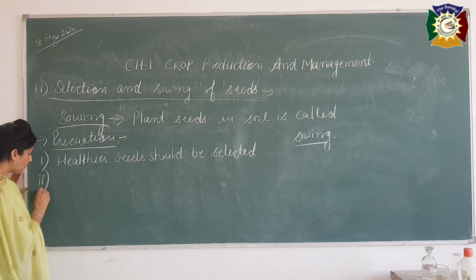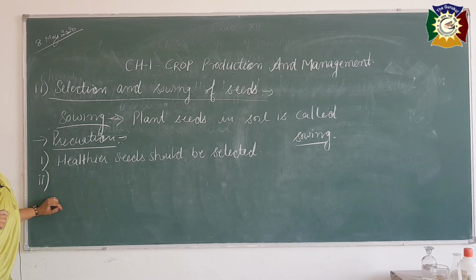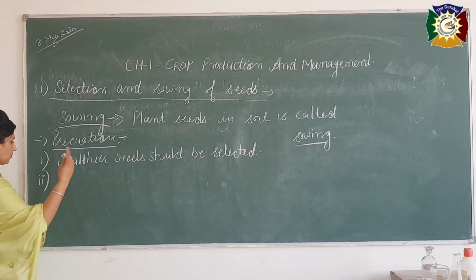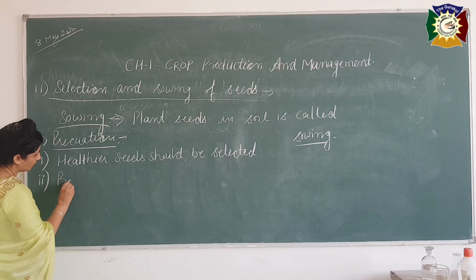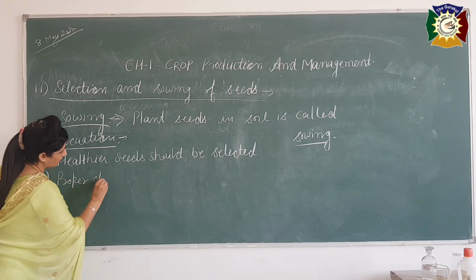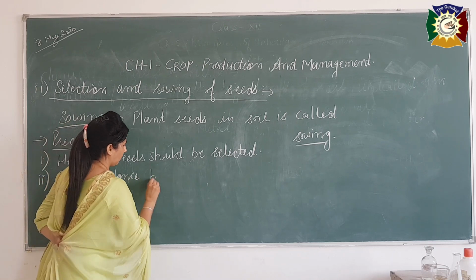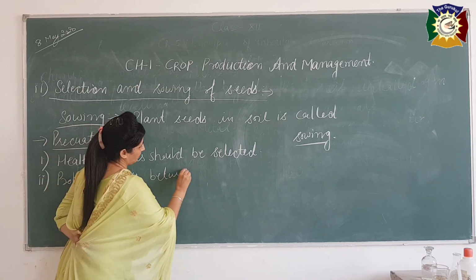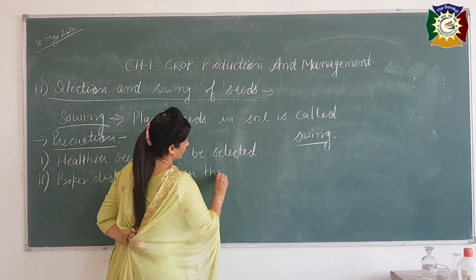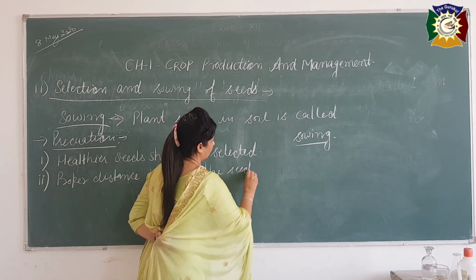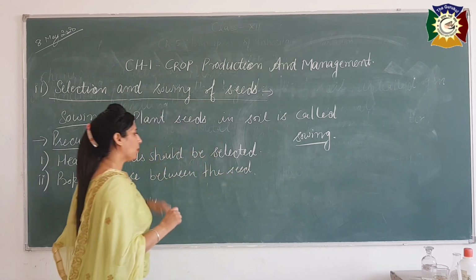Okay, so what is the next precaution? Next thing which you need to keep in your mind is that proper distance should be there between the seeds. How is the proper distance?